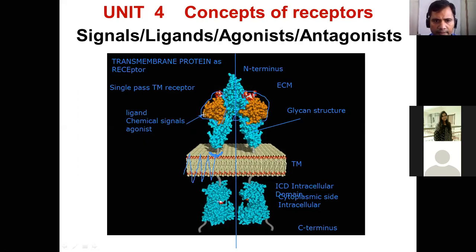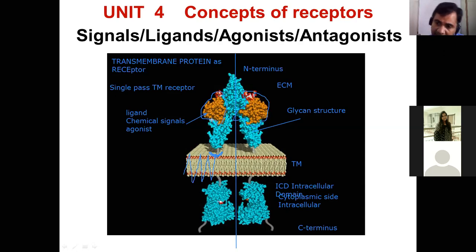So this structure is the whole representation here. If you look at the atoms here in different colors, these atoms represent the chemistry of the ligand. This chemistry of the ligand is able to fit within the pocket of the binding region of the ECM domain of this receptor.